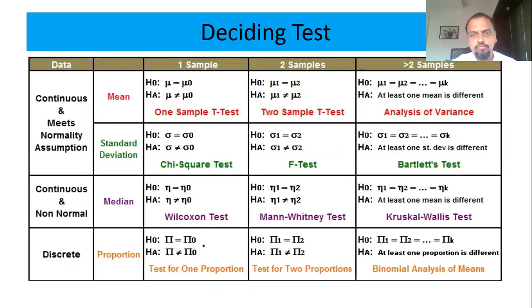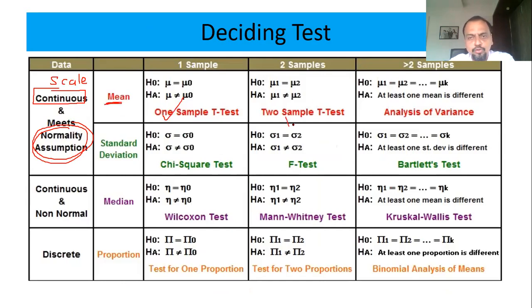अच्छा, एक और चार्ट दे देता हूँ जिसमें मैंने ज्यादा कवर किया है. If your data is scale, now coming to this part, if your data is scale, आपको बताया था ना मैंने कि the level of measurement will be very important to decide. If your data is scale and it is following a normal distribution, और अगर आपको मीन चेक करना है तो go for a one sample t-test.